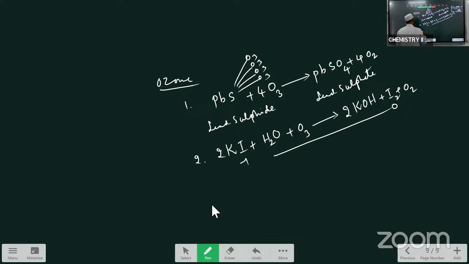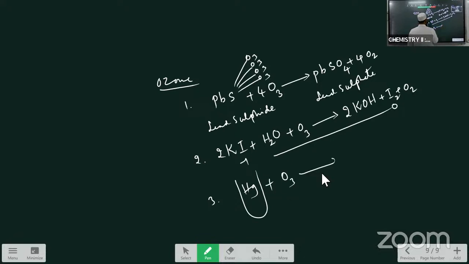And the third one, how it reacts with the mercury, Hg. This is the shiny white colored liquid, silver colored liquid, and does not stick on the glass tubes. It does not stick anywhere. Mercury is a white colored, shiny, meniscus liquid. When ozone is passed through the mercury, if ozone is passed in a glass tube, I took the container, took mercury, so with mercury what am I doing? I am reacting O3.